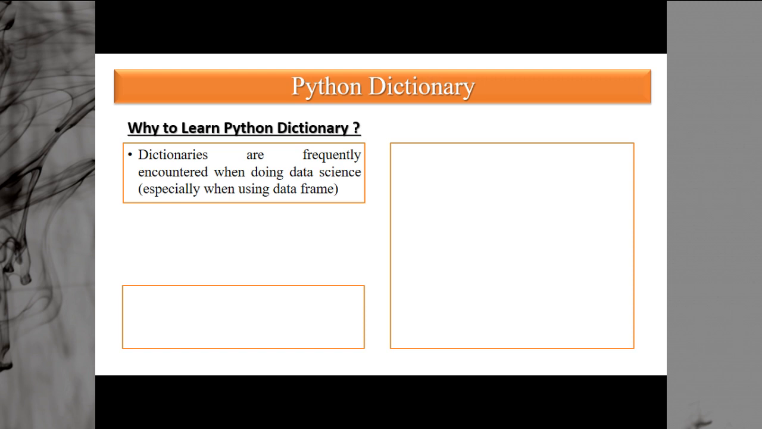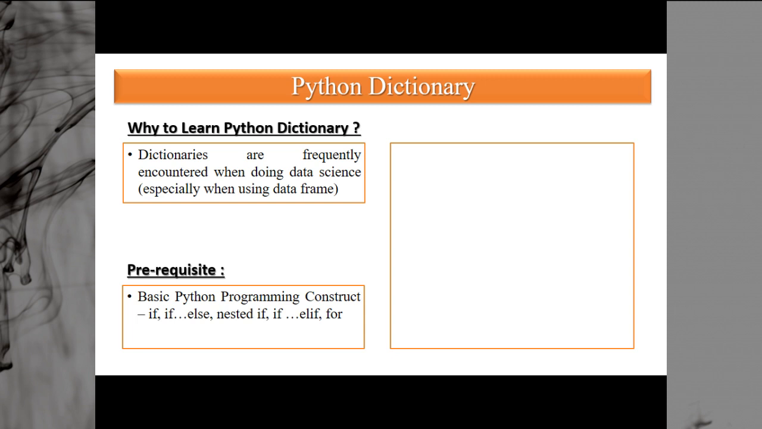Dictionaries are frequently encountered when doing data science, especially when you are using data frames, pandas and numpy arrays. In that case, dictionaries are frequently used. So if you are performing data analysis, then dictionary is one of the elementary data structures which you are going to use.